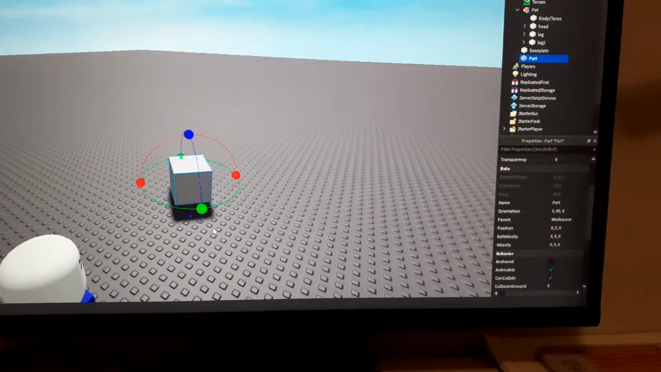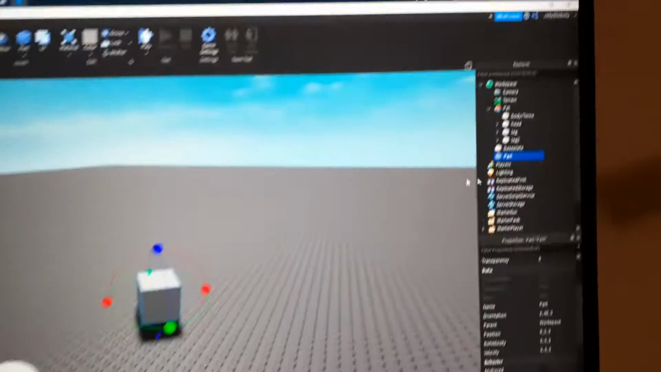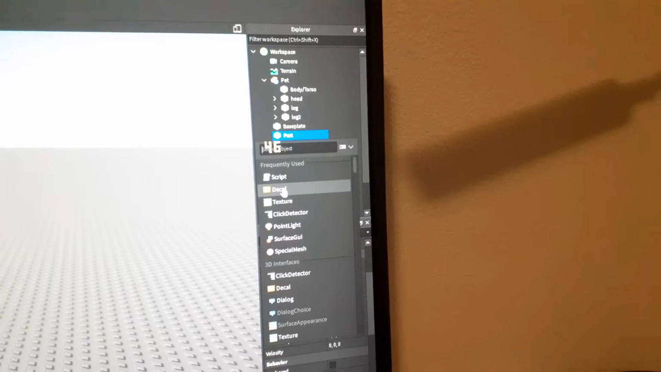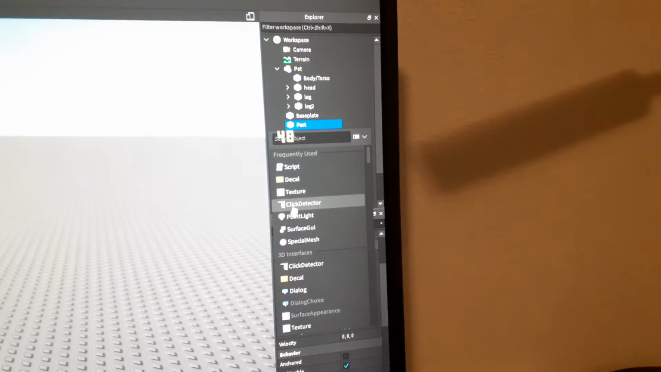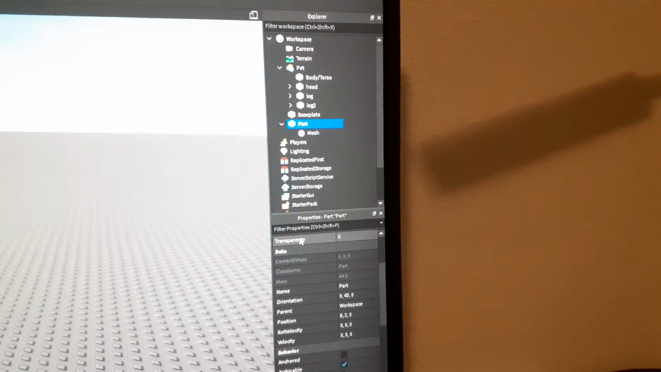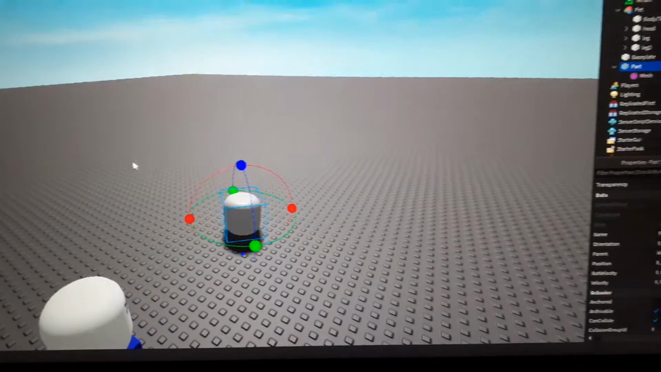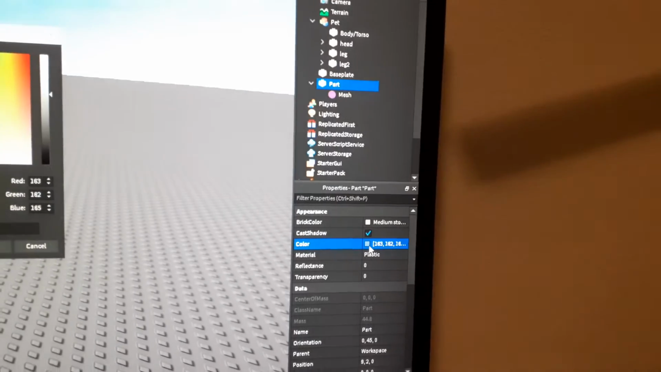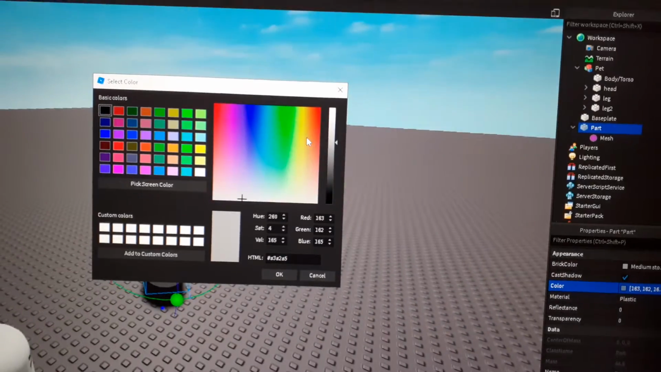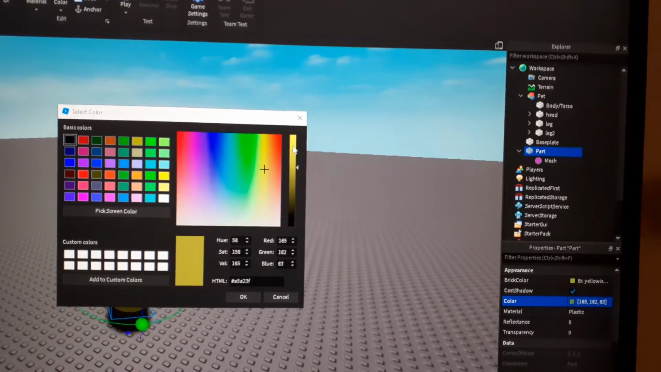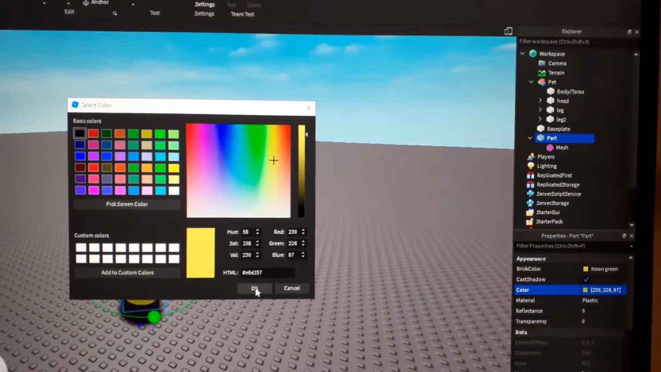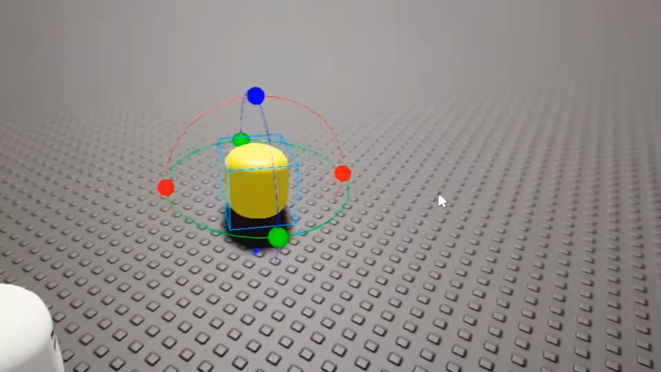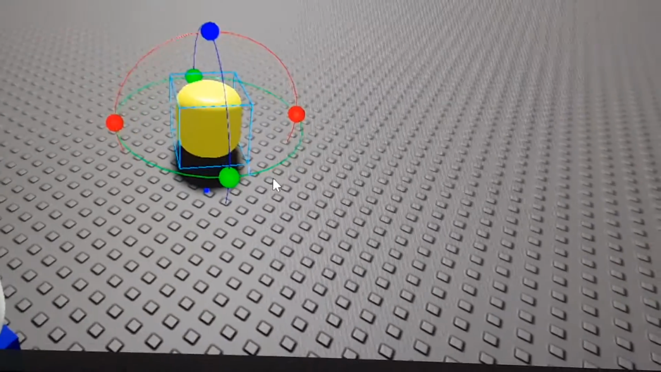You just zoom out a little bit, and now in the part, we're gonna click on the little plus and insert a special mesh. Okay, so now it's gonna look like a little head, and we could just change the color of it. I'm just gonna make it yellow, a nice yellow. So we just hit OK, so that now it's yellow.